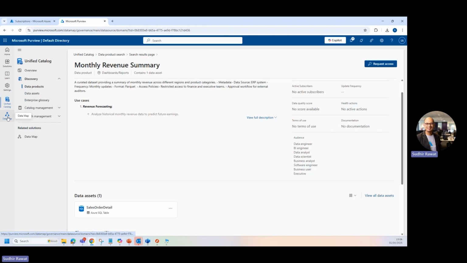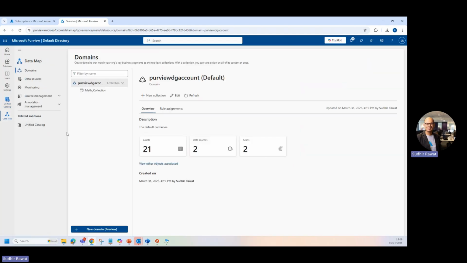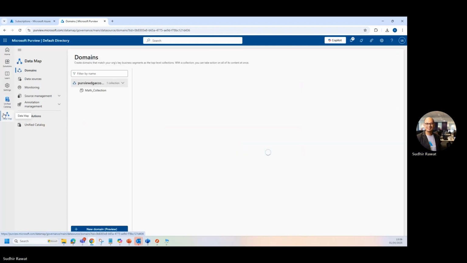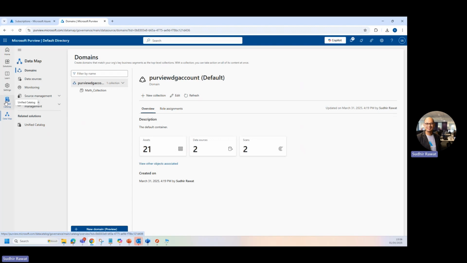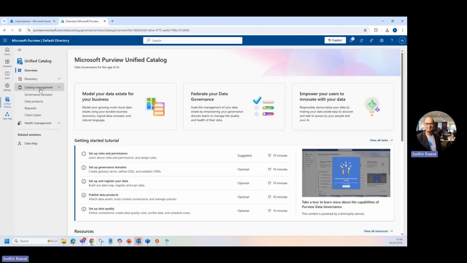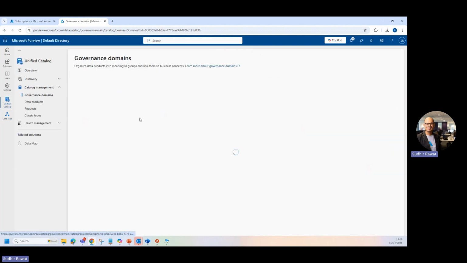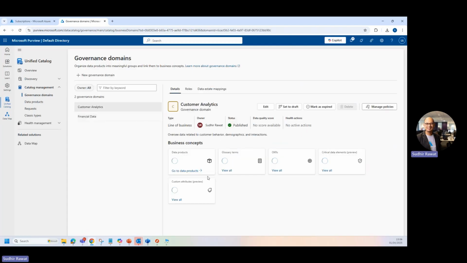What that means is these two data products are basically deployed or created under a specific business domain. So let me just go there, catalog management, governance domain. So I have these two governance domain, and these governance domains have one data product in each, right? So this is the artifacts that we have in this Purview account, which we're going to move to another subscription.